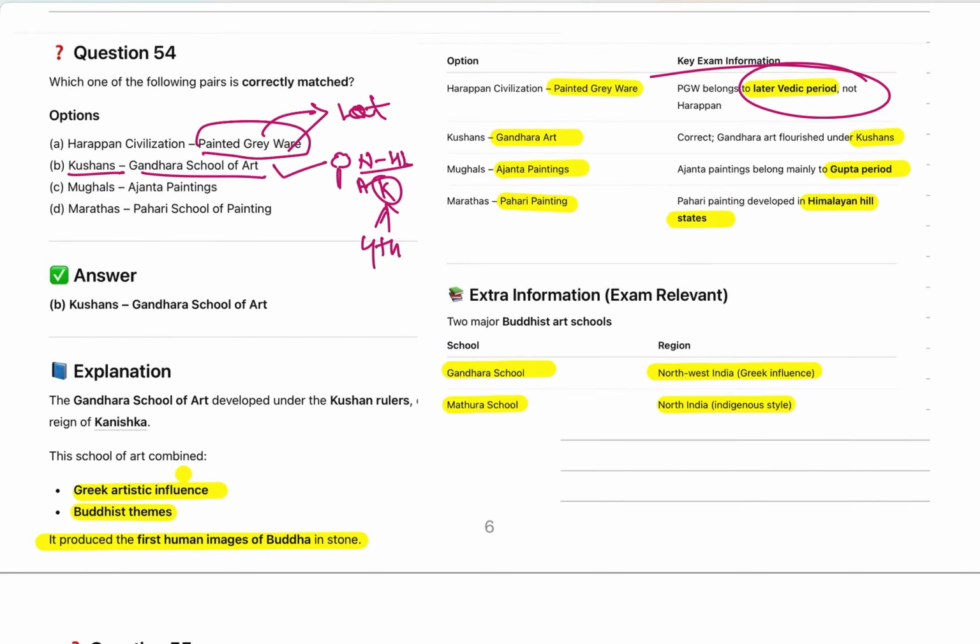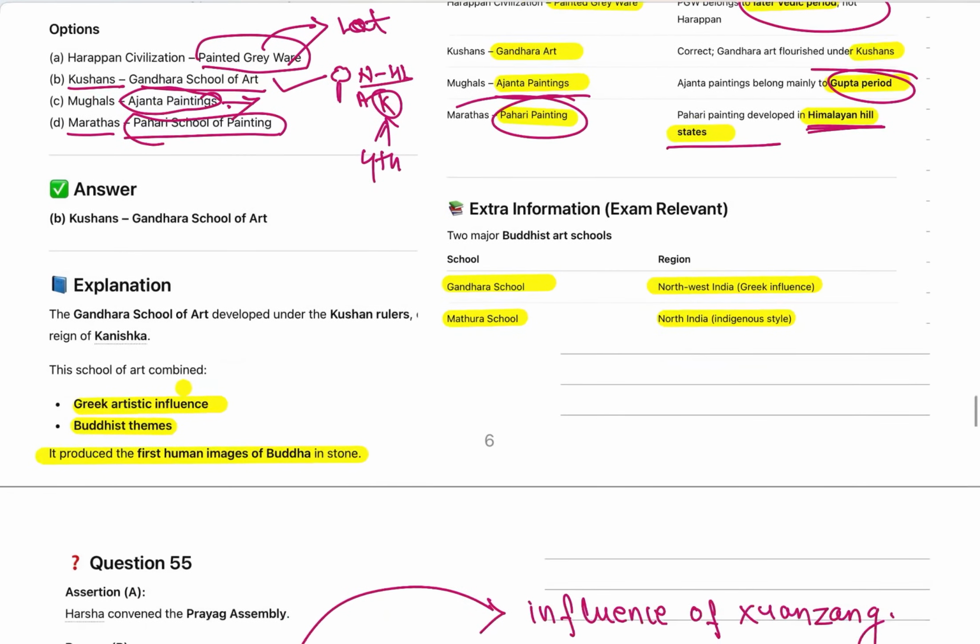Now let us see Kushana, Gandhara art. Mughals, Ajanta painting. Ajanta painting is not of the Mughals; it developed during the Gupta period. Marathas, Pahari school of painting. No, Pahari school of painting is attributed to the Himalayan hill states. So the correct answer is Kushanas, who are responsible for developing the Gandhara school of art.